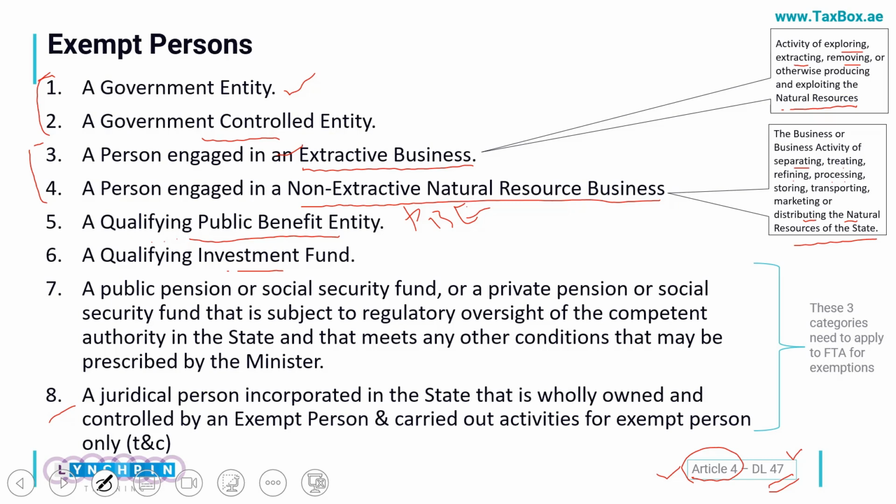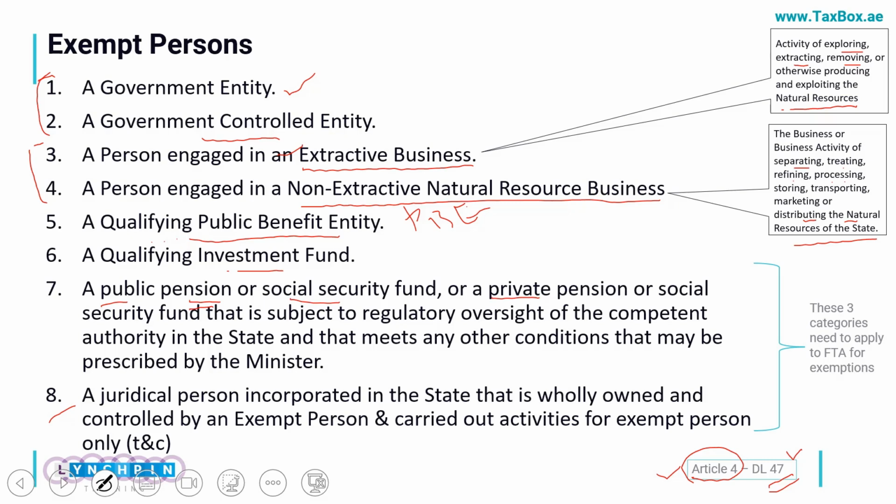Next area is the public pension fund or social security fund, or any private pension or social security fund. The first one was the public and this one is the private. If they are subject to regulatory oversight and meet other conditions which will be specified in due course, such entities are also exempt.